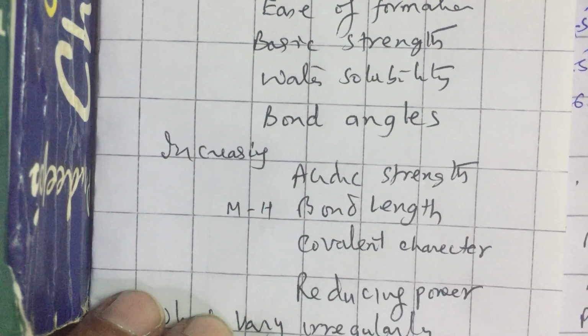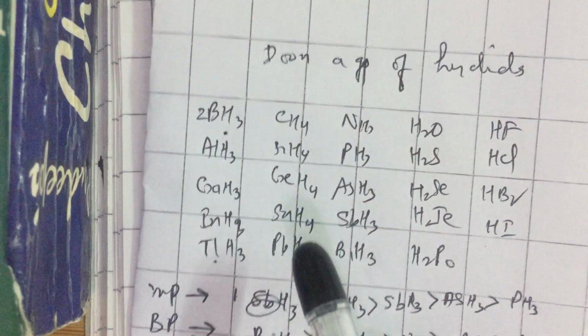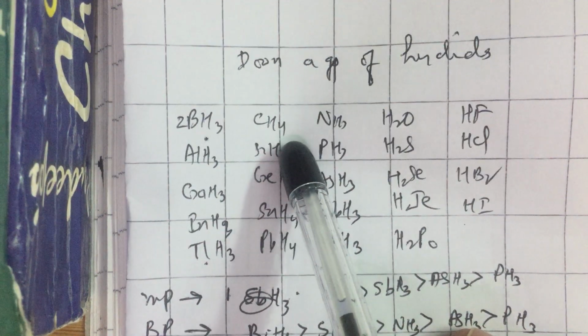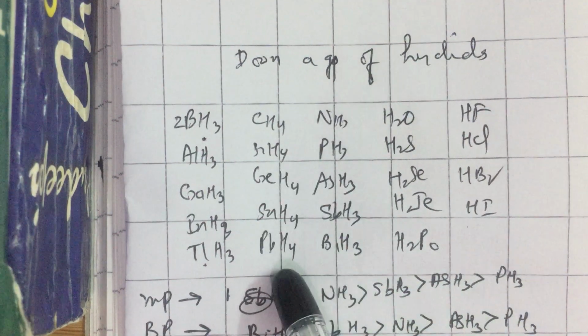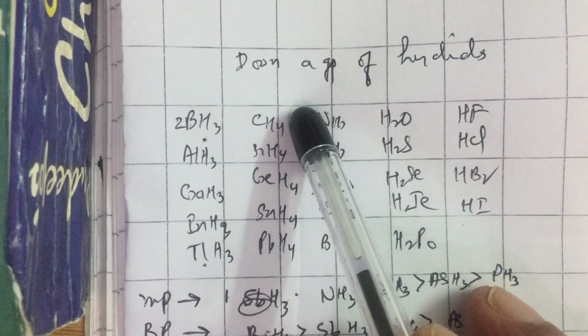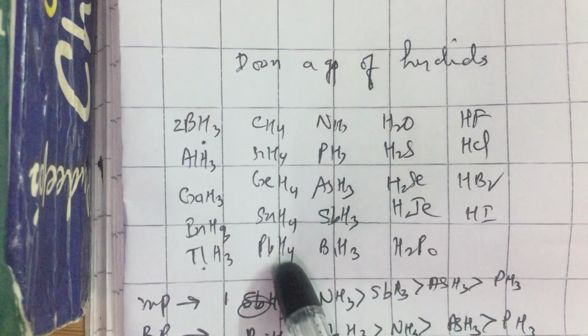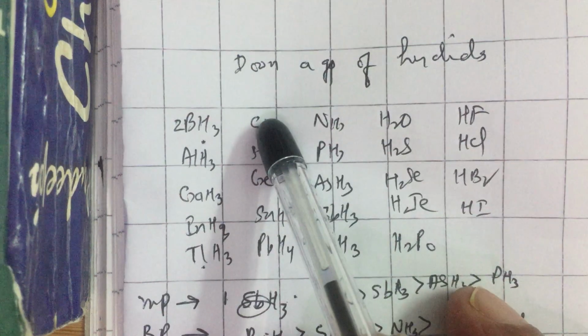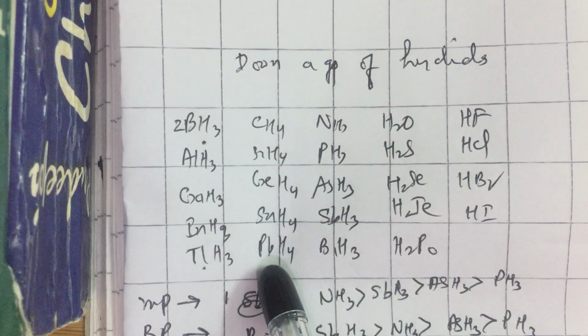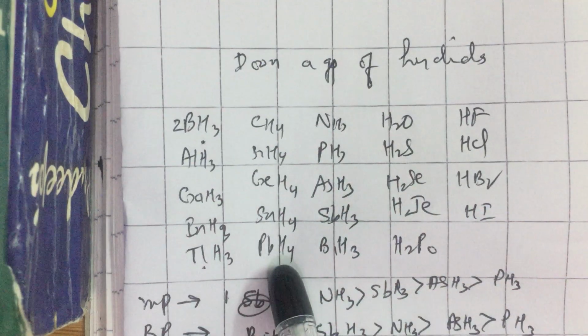To be more specific, in the 14th group family, CH4, SiH4, GeH4, technically their melting and boiling points increase down the group, because as you come down, the molar mass increases. As molar mass increases, the van der Waals attractions between molecules increase, so the melting and boiling points smoothly increase.